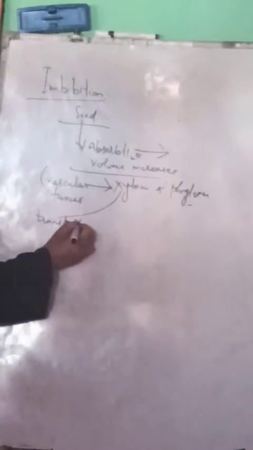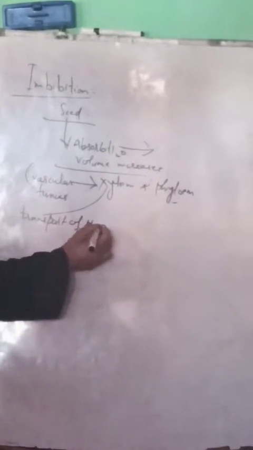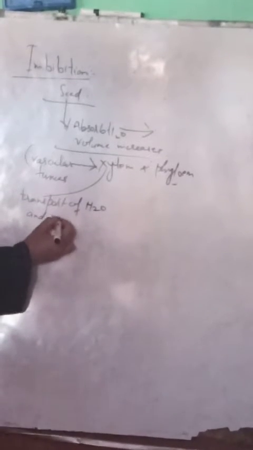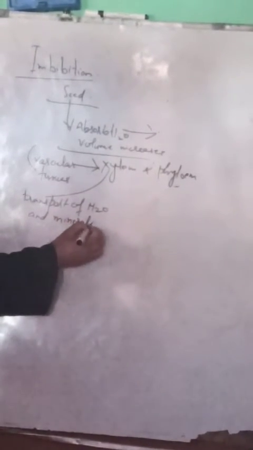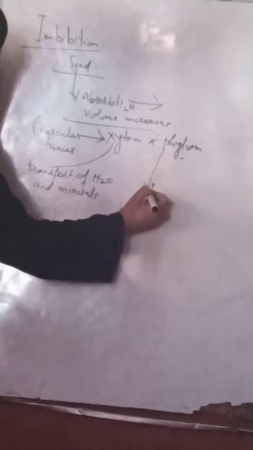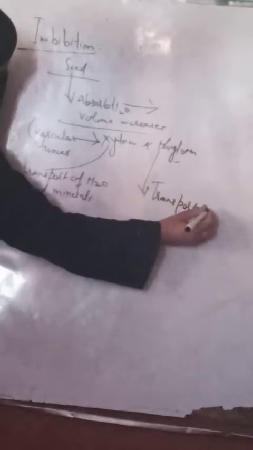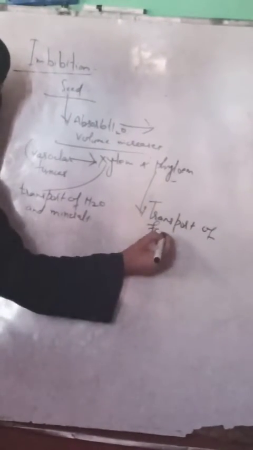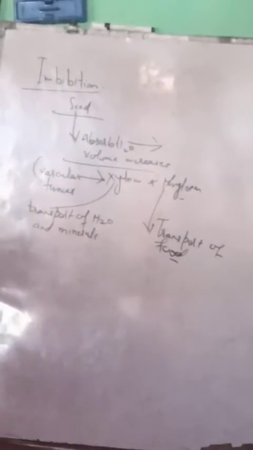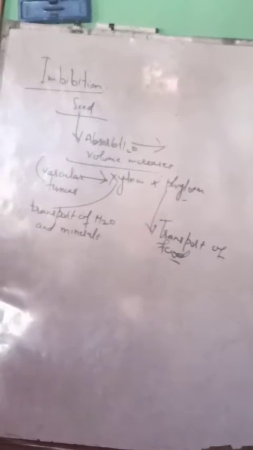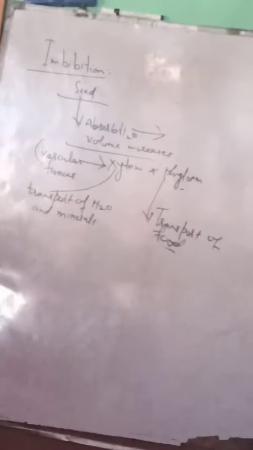And what is the function of phloem? Its function is the transport of food. So we know that the vascular system plays a vital role in the transport system.